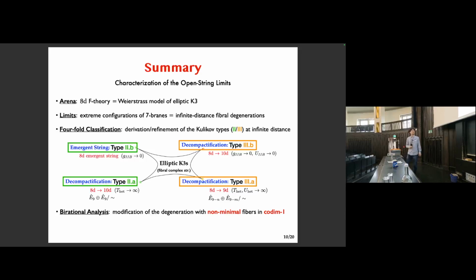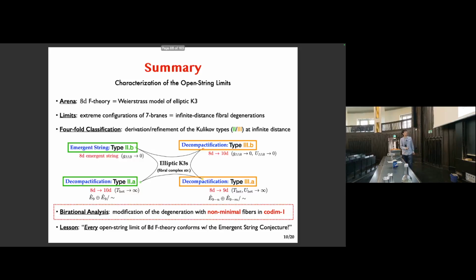And because this is all the limits that we can consider in this elliptic case, hence in F-theory, we learned that every open string limit of F-theory conforms with the emergent string conjecture, and that's the upshot. And in the next 5 minutes or so, let me elaborate on this precise birational analysis, which will lead us to these results.